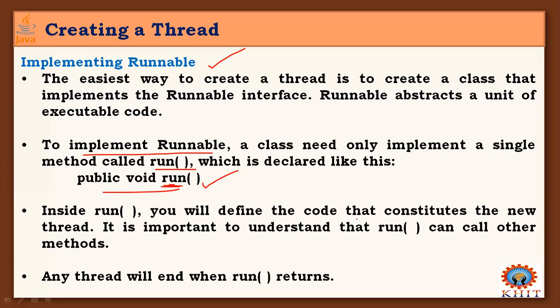Inside run, you will define the code that constitutes the new thread, whatever we created the new thread for, and you can give that code in the run method. It is important to understand that run can call other methods that work with thread-related operations. But any thread will end after run returns. After the completion of the run method, any thread in your program will end its execution.